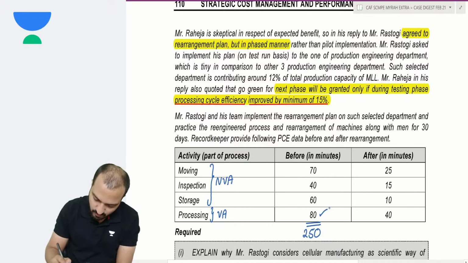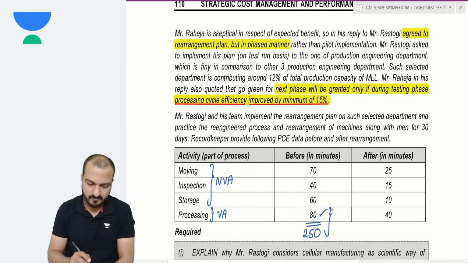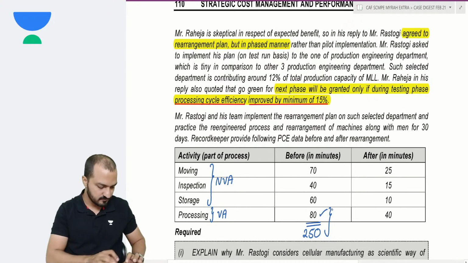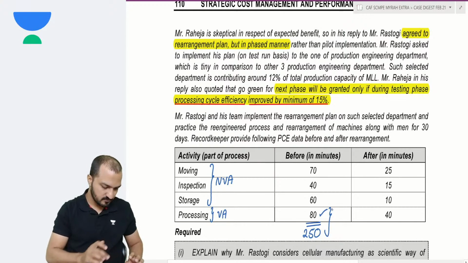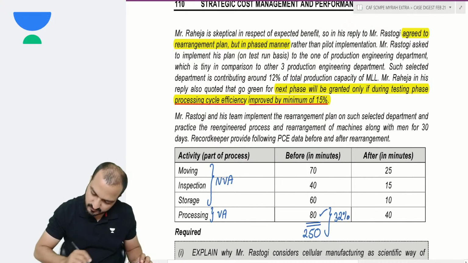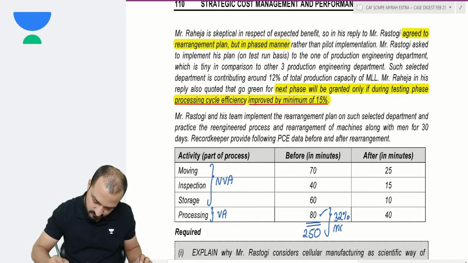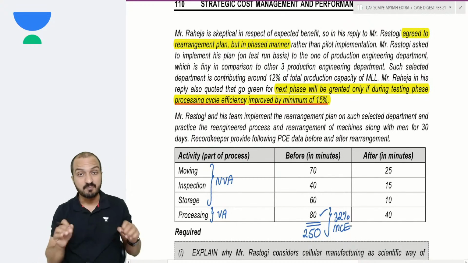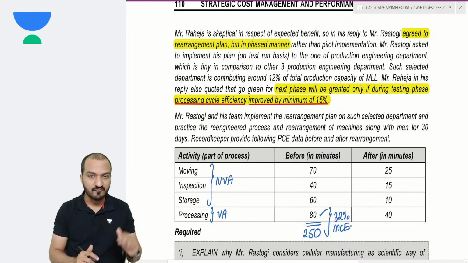So convert that into percentage, it will give you MCE. 80 divided by 250, 32% is the MCE presently, before implementing cellular manufacturing.